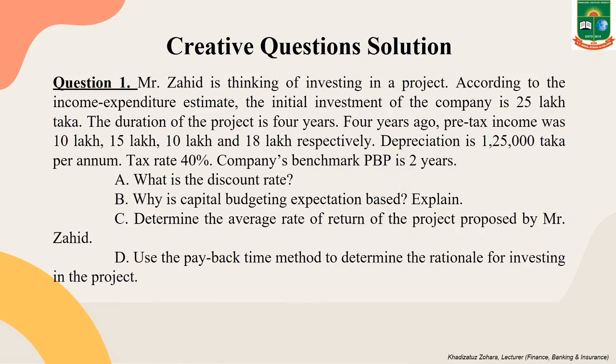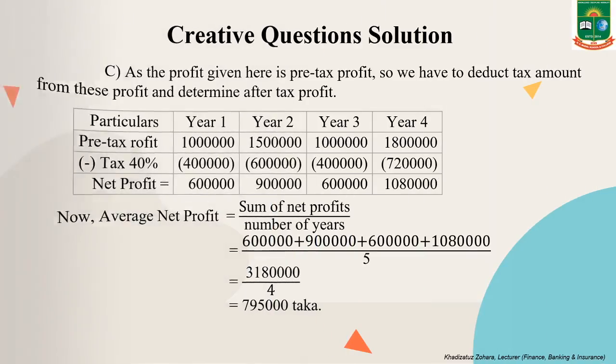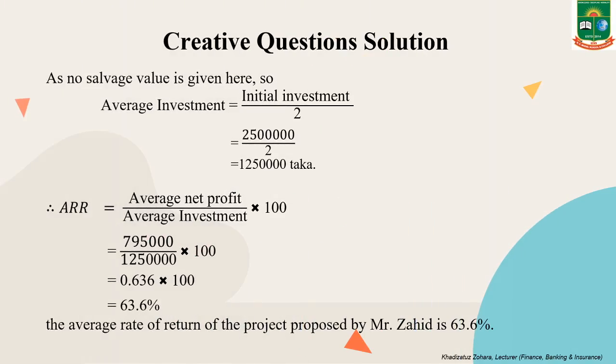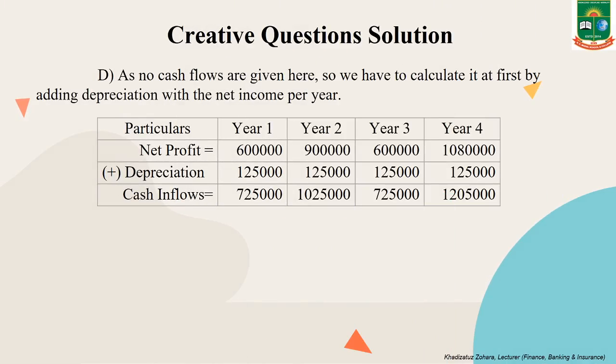In our question D, it is said that use the payback time method to determine the rationale for investing in the project. So we have to determine the payback period of this project. For determining payback period, we need cash flows, and no cash flows are given here. So we have to calculate it by adding depreciation with the net income per year. Here depreciation is given, and that is depreciation per year 1,25,000 taka.